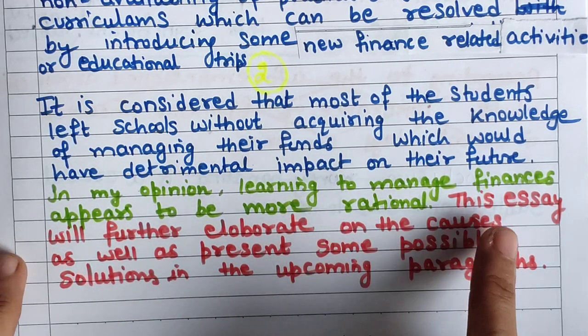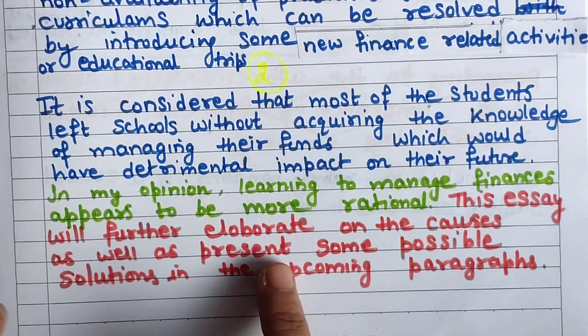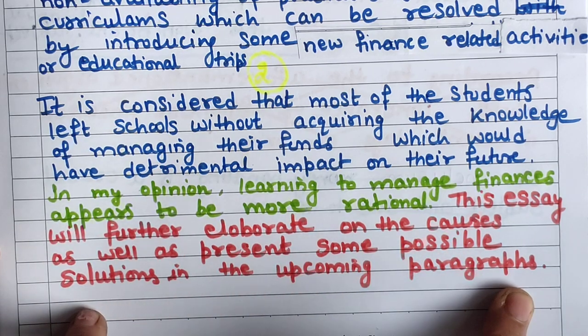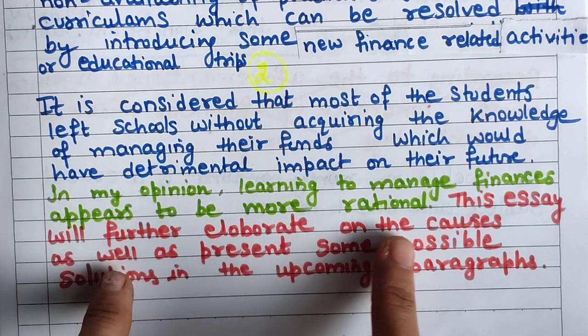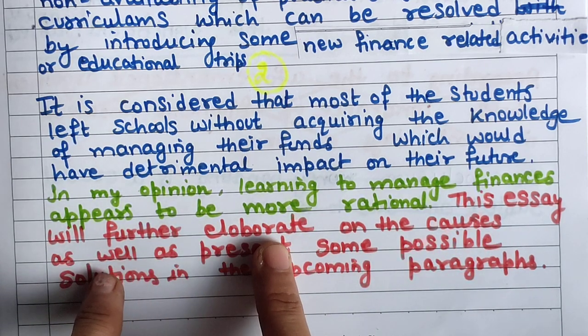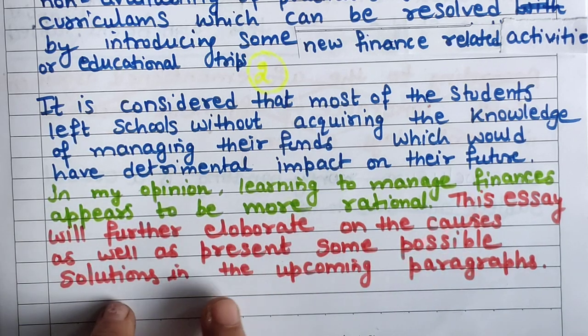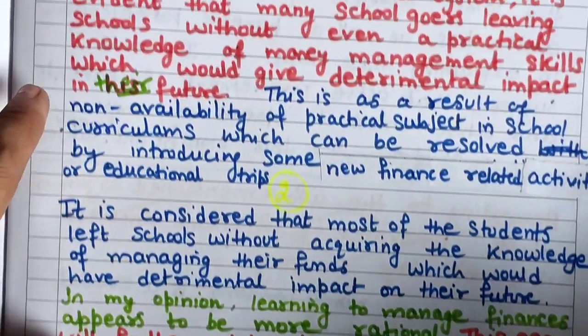So this essay will further elaborate not only on the causes, but also present some possible solutions in the upcoming paragraphs. So this is also an introduction.